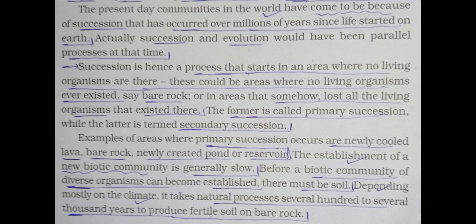Now see, in your textbook, the present day communities in the world have come to be because of succession that has occurred over millions of years since life started on earth. Actually, succession and evolution would have been parallel processes at the time. It means there is one type of connection found between succession and evolution. See, succession is hence a process that starts in an area where no living organisms are there.